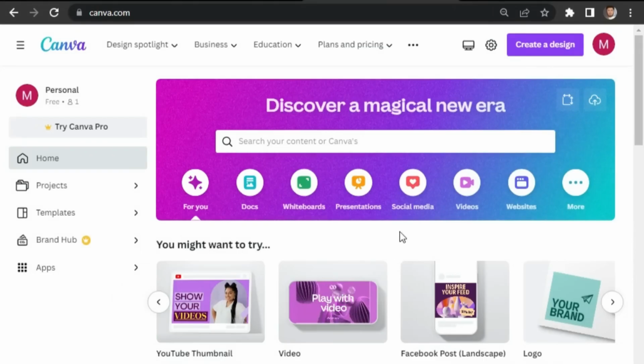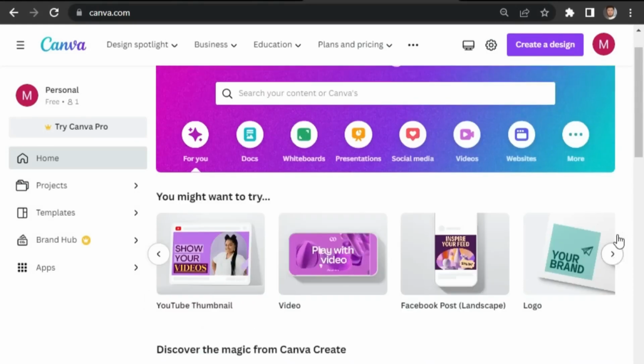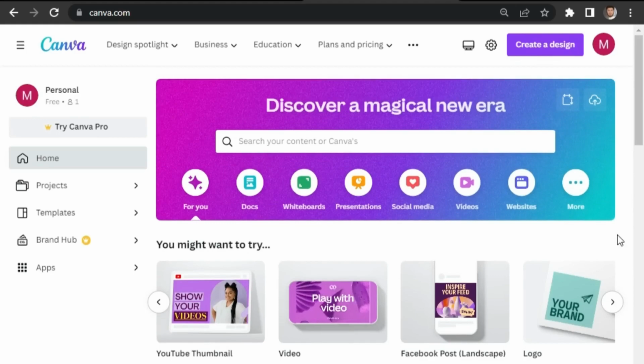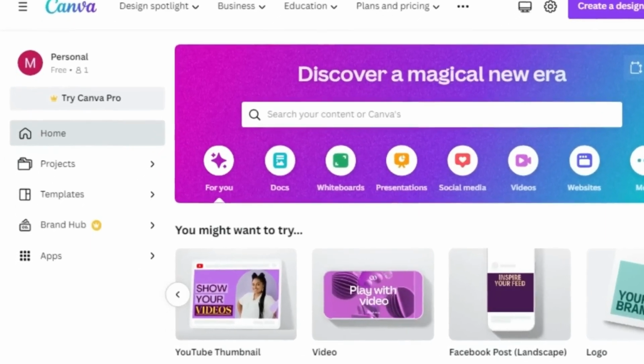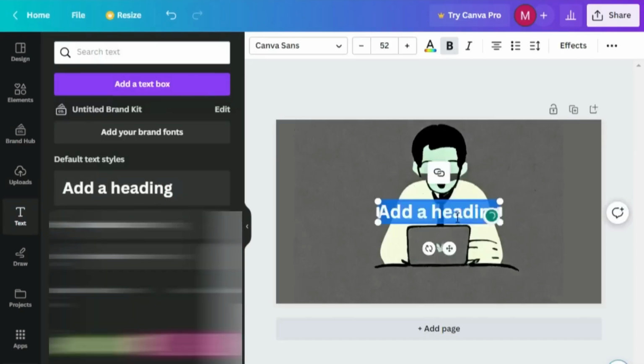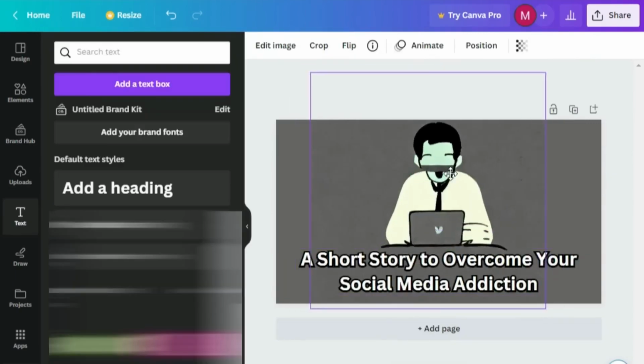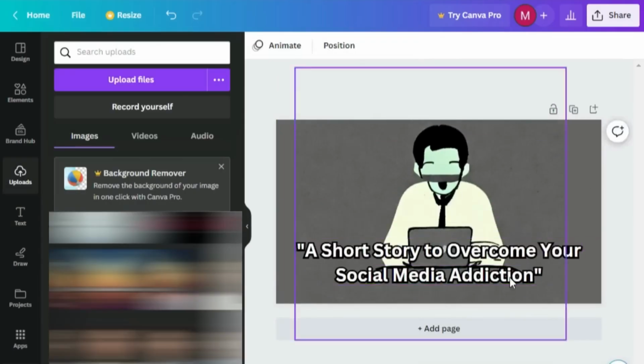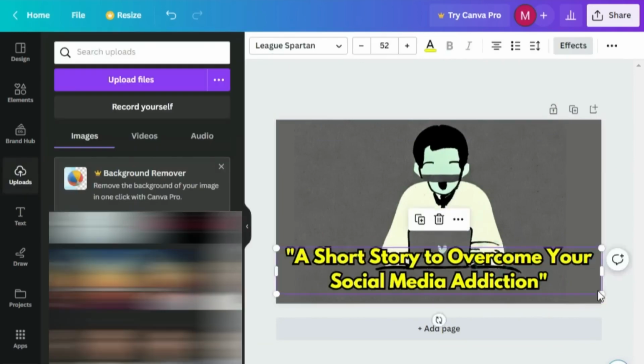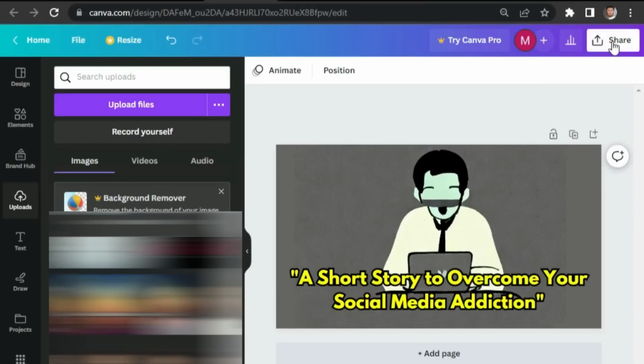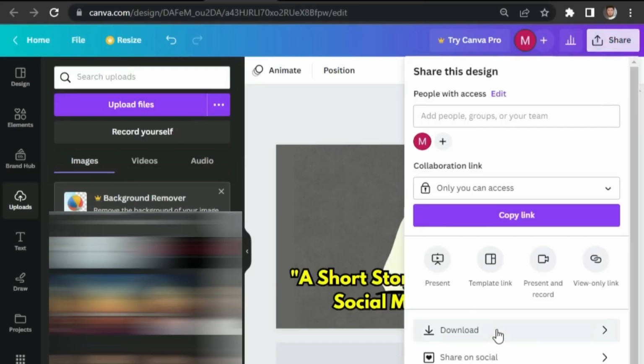Alright, I think this is gonna work. Now we need to create a thumbnail for the video. So for that, you need to come to Canva. I'll put all the links in the description and just simply click on YouTube thumbnail. From here, you need to upload your image. Now you can add some text to make it stand out. So take your time to create your thumbnail. Now just click on Share and download the thumbnail from here.